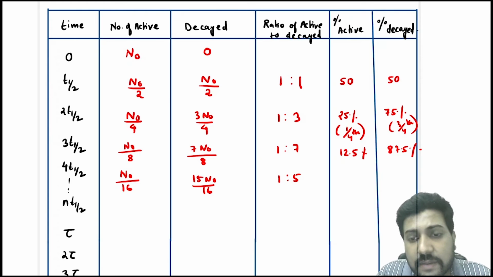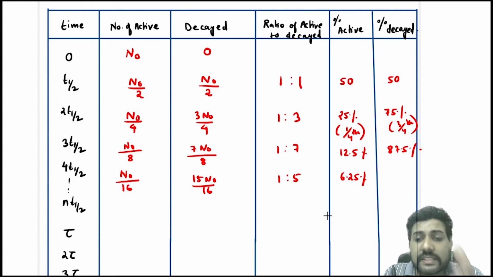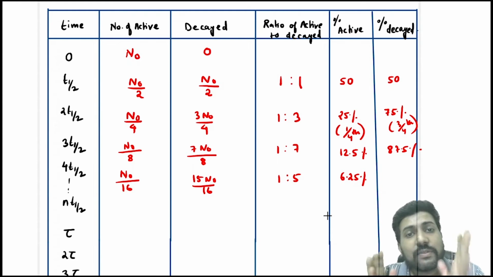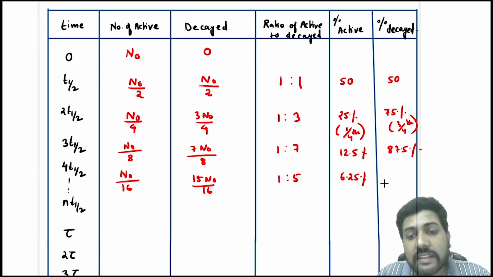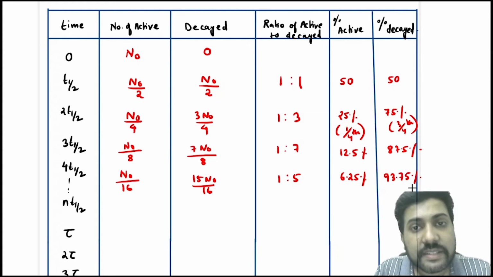In percentage terms, after 4 half-lives, 6.25% of the nucleus remains active and the remaining 93.75% has decayed.